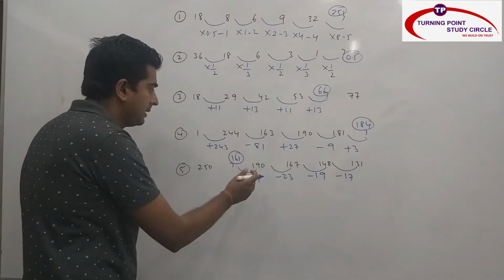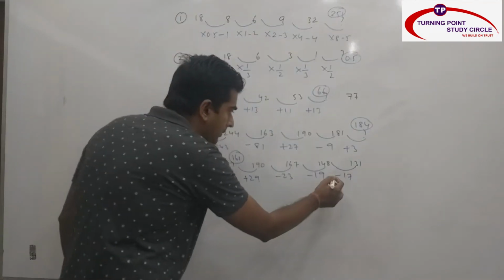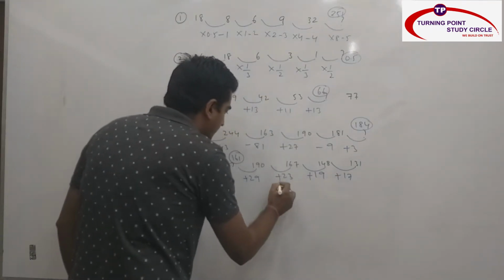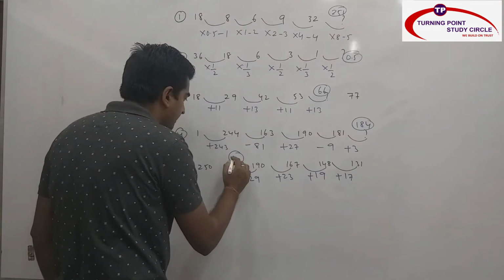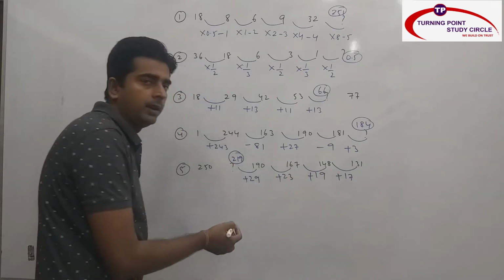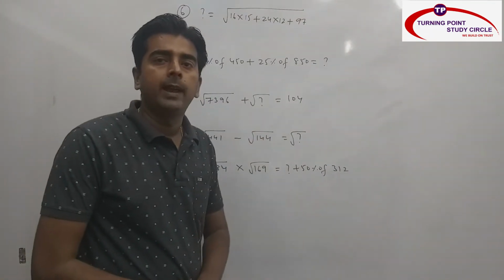And all the numbers are increasing. So this is nothing but plus 29. If you go from right to left, this is 17, 17, 17, 20. So it is nothing but 219. My answer is 219. Because from right to left numbers are increasing. So I hope you are clear with 5 number series questions.